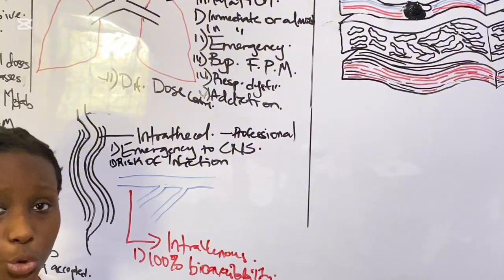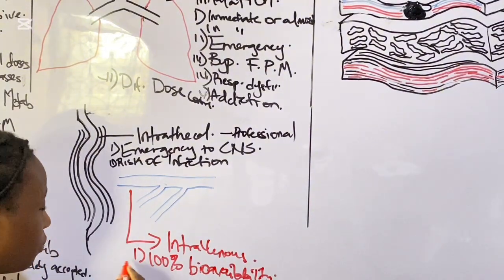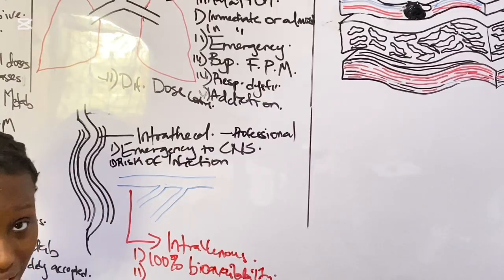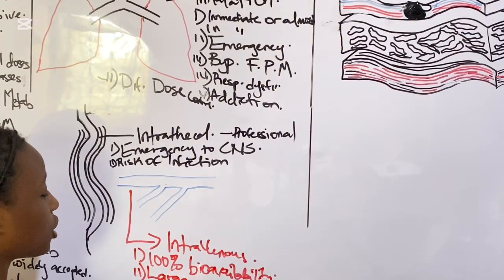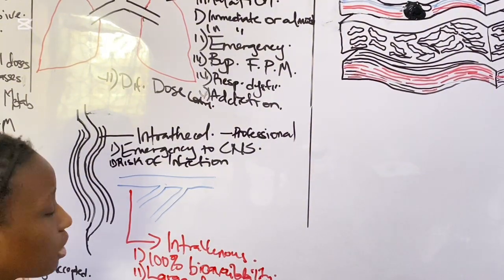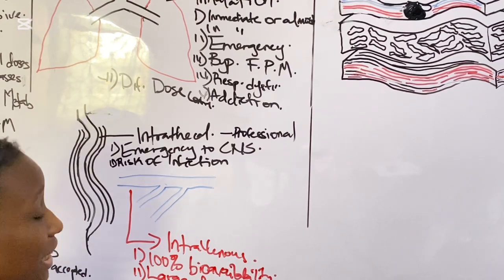It is also useful in giving large doses of a particular drug, for example, to patients that are admitted into the hospital. Now, what else?